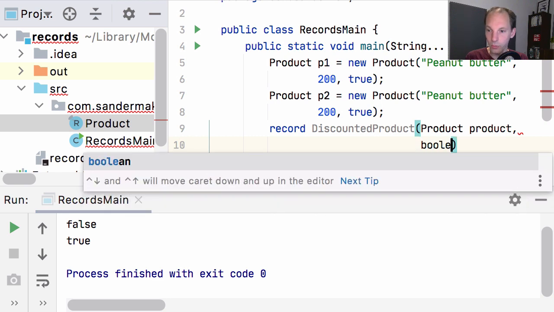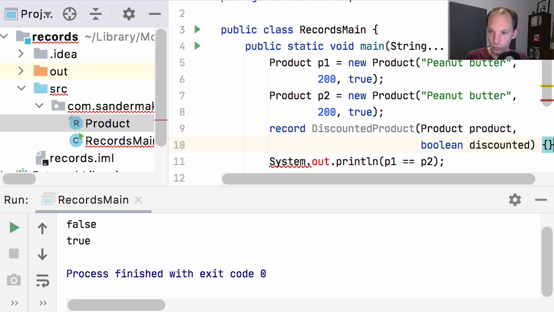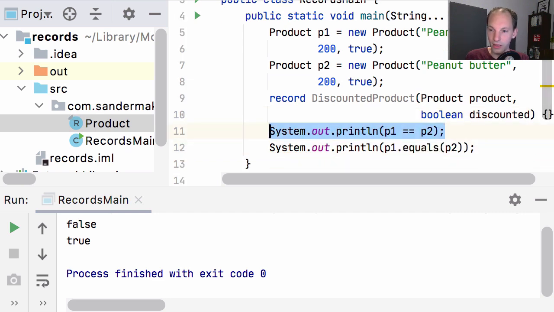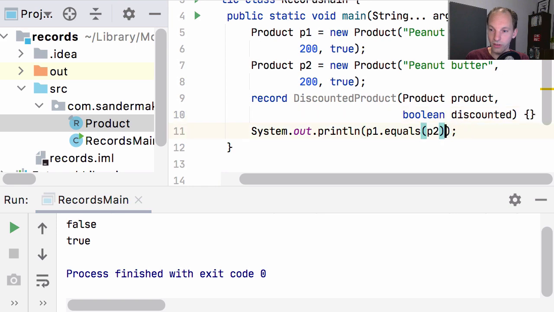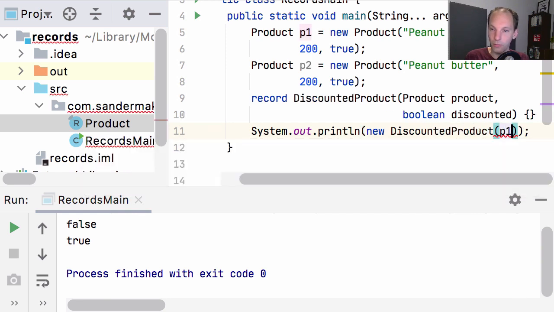and we add a boolean saying whether it's discounted or not. Now, we won't provide a body here. The empty body is all right. And let's say that we want to print such a discounted product. There again, we can instantiate it just like this, discounted product, providing P1 as the product here. And let's say that it's indeed discounted.